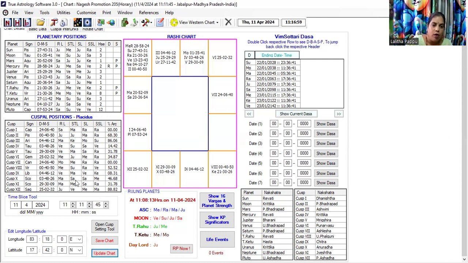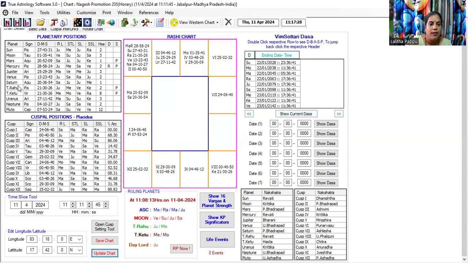The 10th and 11th houses are owned by Mars. Mars and Saturn are conjunct together. Saturn is the 10th and 11th cuspal sublord also. So now Saturn and Mars are conjunct together.